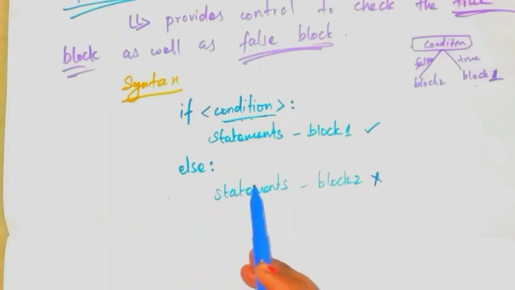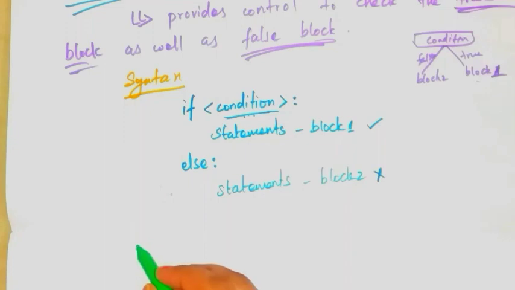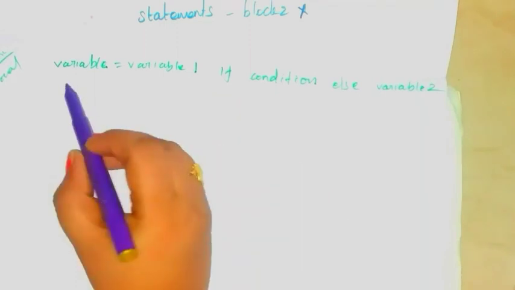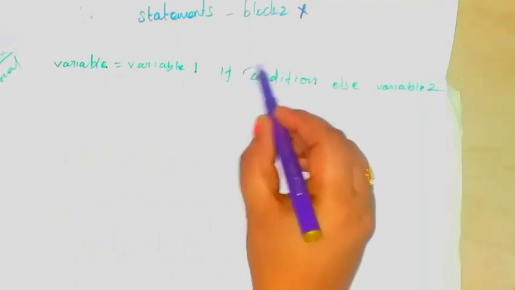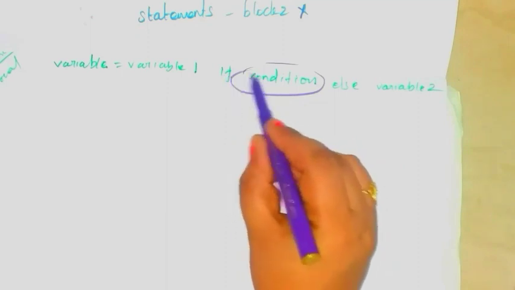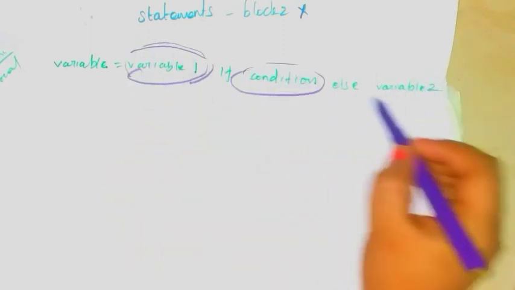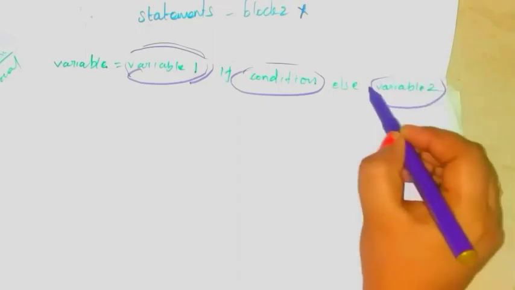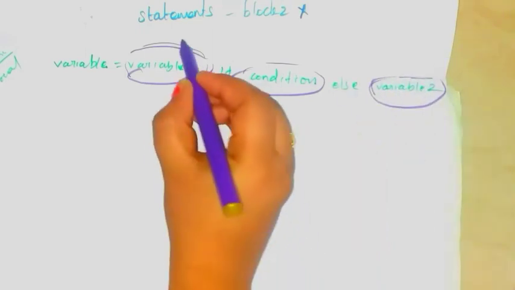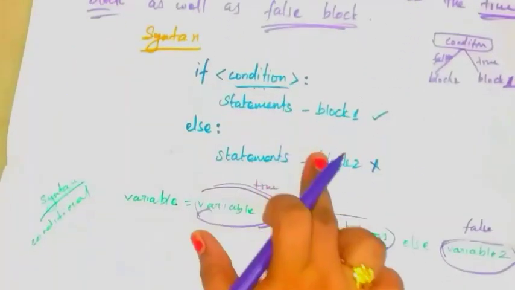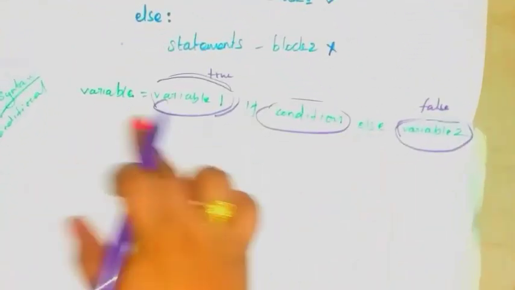It is similar to the conditional operator. How do you write the syntax for the conditional operator? This is the syntax for the conditional operator. I already explained this conditional operator in the previous chapter. This is the variable, and this is the condition. If this condition is true, then you take this value. If this condition is false, then you take this value. This is the true value, and this is the false value. So this if-else statement is similar to the conditional operator.